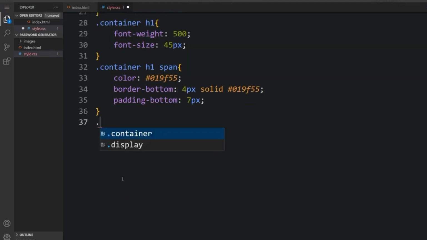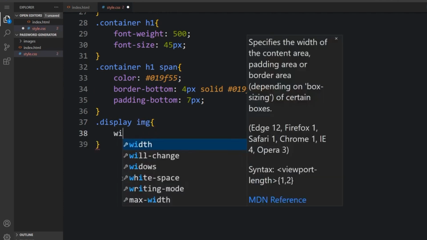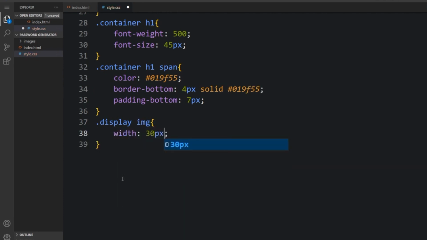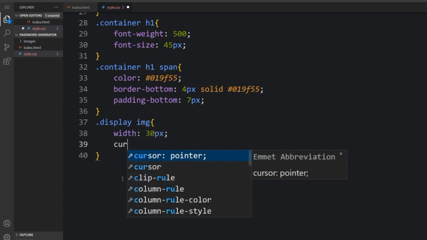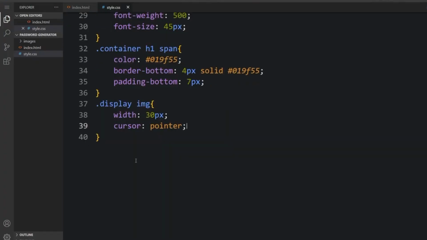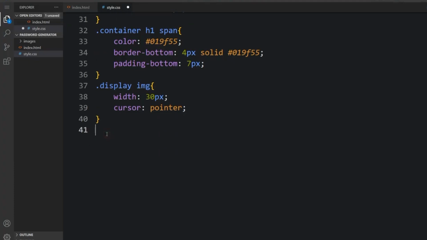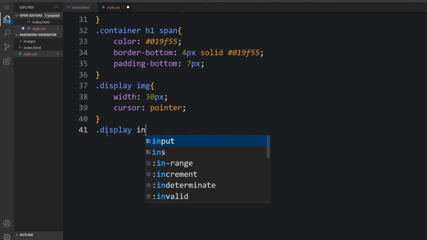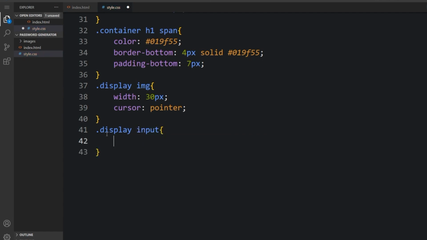Next, the display image. The width will be 30 pixels and the cursor will be pointer. You can see that it looks perfect. Here is display input.